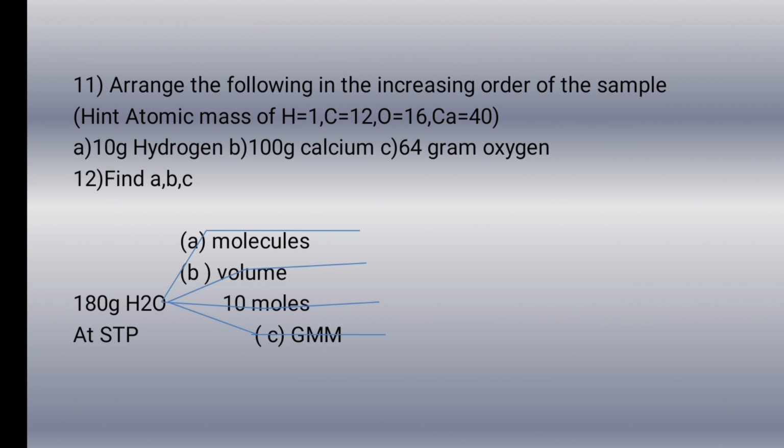Then next question, you have to find out A, B, C of that question. 180 gram of water at STP. You have to find out A, number of molecules, B, volume. 10 mole is given, and C, you have to find out the GMM, how many GMM are present in 180 gram of H2O. Is it clear for you? The first question should be done very carefully. That is the 11th question. You have to arrange each and every sample in the increasing order, and the atomic masses are given.